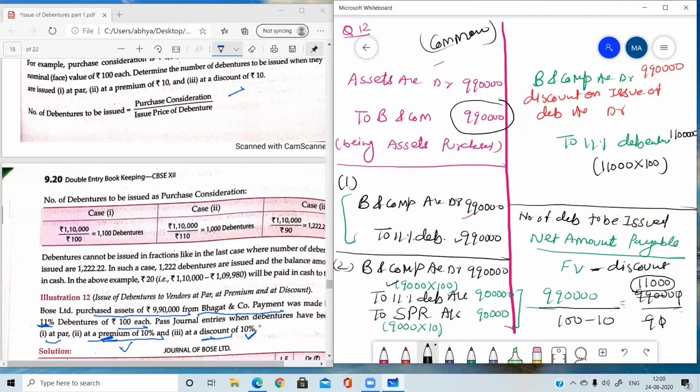Okay, and 9,90,000 is here. This amount will be written the same which we have credited. Then what will be the discount amount? 11,000 debentures we are giving, and the discount on each debenture is rupees 10. So 11,000 into 10, which is equal to 1,10,000. Now you can do the total. Total of both sides is coming 11 lakh.